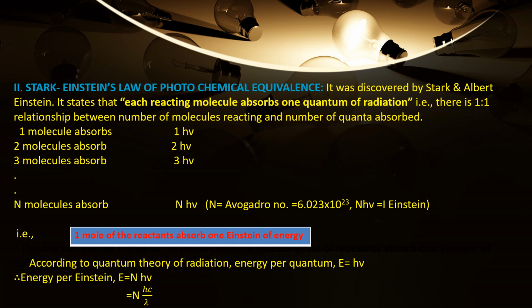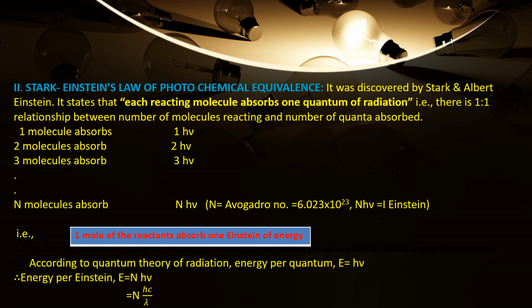So, below I have quoted: one molecule absorbs 1 quantum of radiation, 2 molecules, 2 quanta, and so on. N number of molecules absorb N quanta of radiation. What is N here? It is Avogadro's number and the value is 6.023 × 10^23. So Nhν can be made equal to 1 Einstein. What do we infer from this value? 1 mole of reactants absorb 1 Einstein of energy. N molecules is equal to 1 mole. So 1 mole of reactants absorb 1 Einstein of energy.